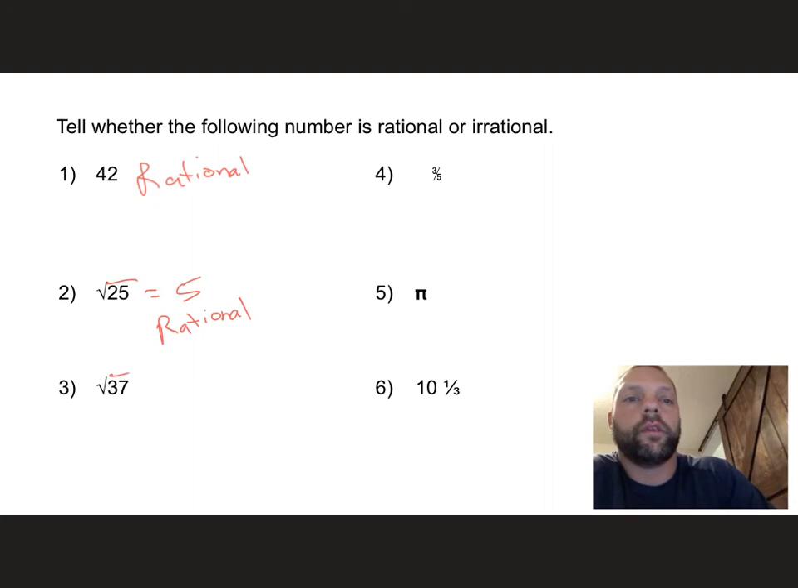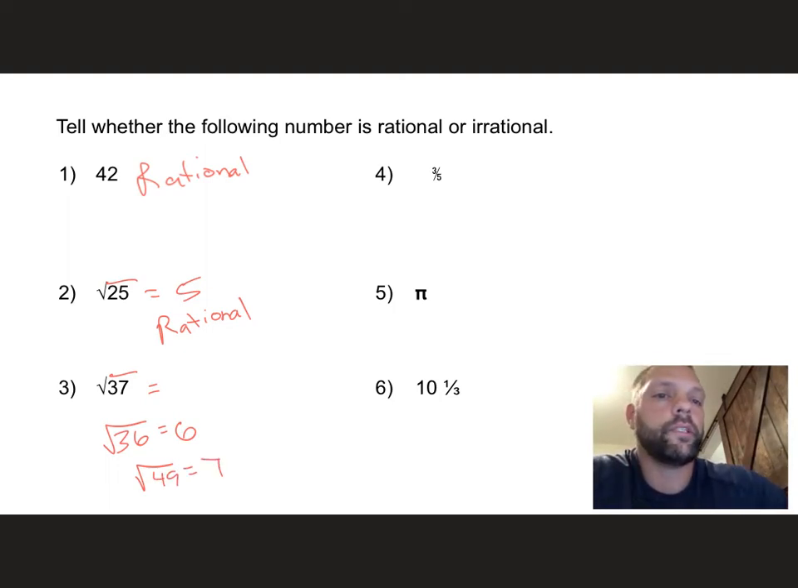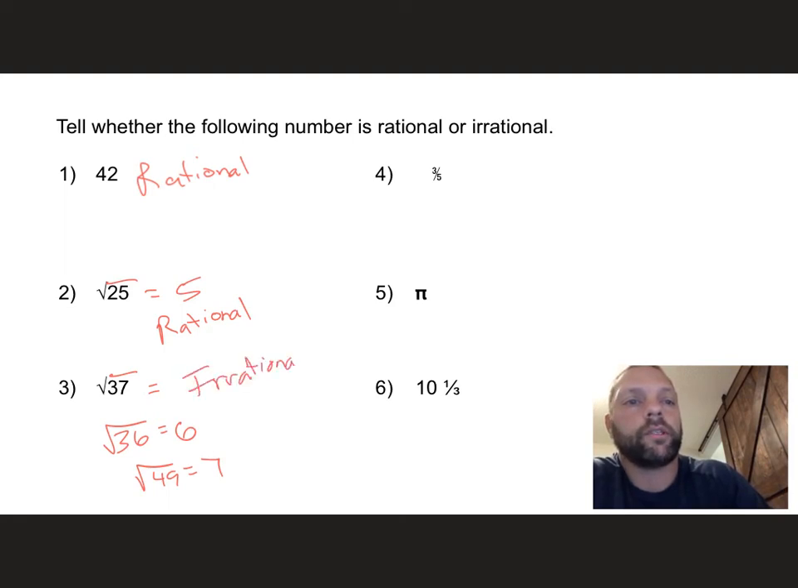All right. Number 3, I have the square root of 37. So I know the square root of 36 is going to be 6. I know the square root of 49 is going to be 7. So 37 appears to be in between there. So what do you think that's going to be? You're right. It's irrational. It just doesn't come out evenly. It's irrational.